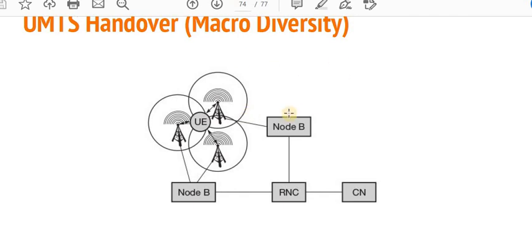So the micro diversity, in which the user equipment is here in the common area, means the common area covered by this node B, this node B and this node B. In the location of the common area the UE resides. So in this case a perfect handover should be made in order to maintain continuity of the service.